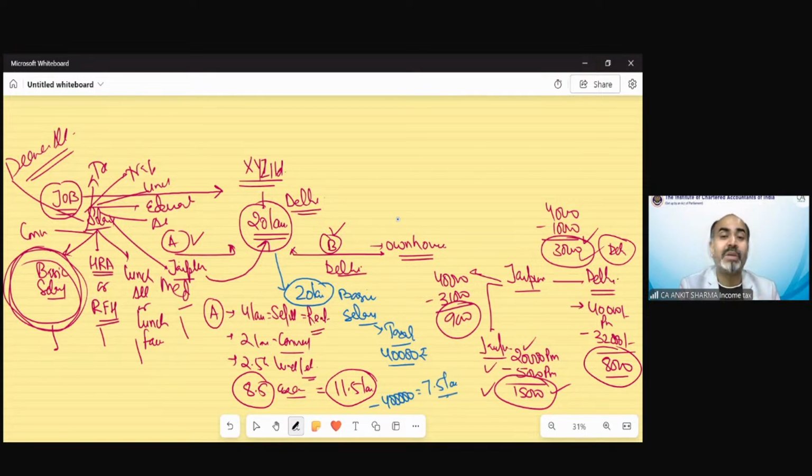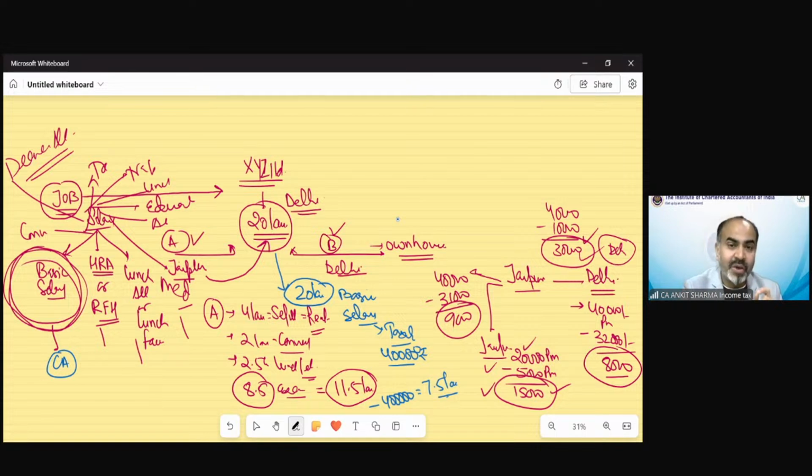Because 20 lakh rupees is completely given as a basic salary, the basic salary is going to be fully taxable, and suppose the tax is 4 lakh rupees on this amount. So the remaining amount left in his hand as a cash inflow would be 7.5 lakh. But suppose Mr. A went to a chartered accountant and asked, please structure my salary in a way so I can get more inflow and my tax liability could be lower. So what will I ask?